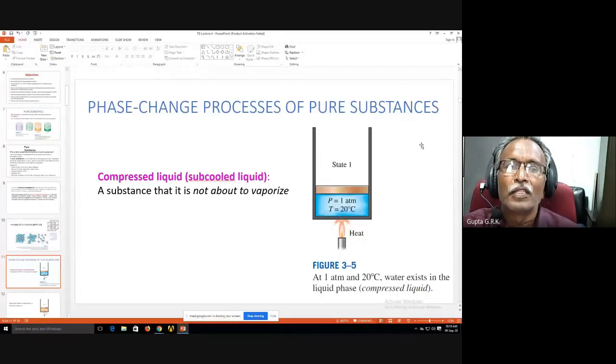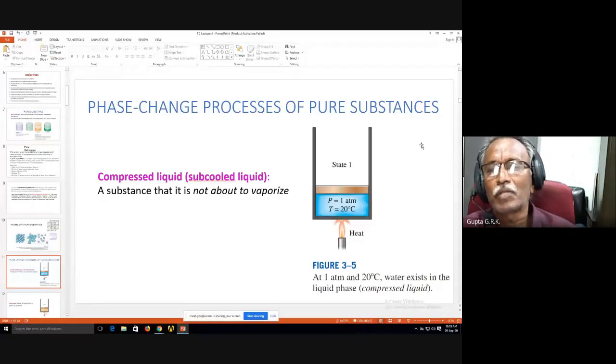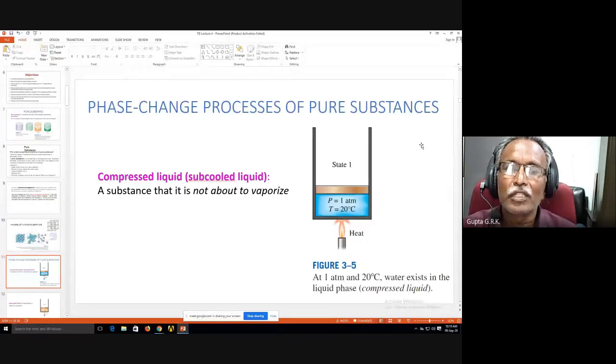This substance is not about to vaporize. Such a liquid is called a compressed liquid or subcooled liquid, because its temperature is less than the saturation temperature for vaporization. So it is completely in the liquid phase.